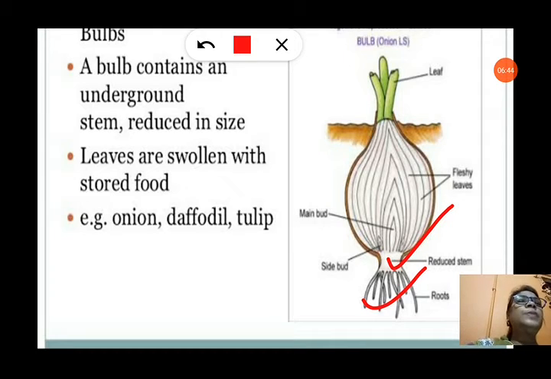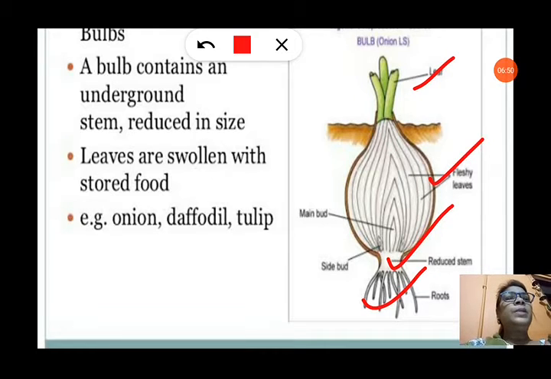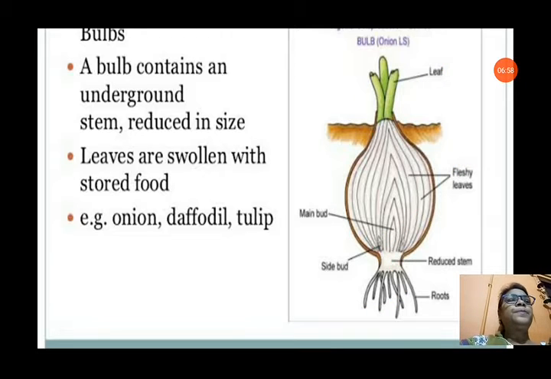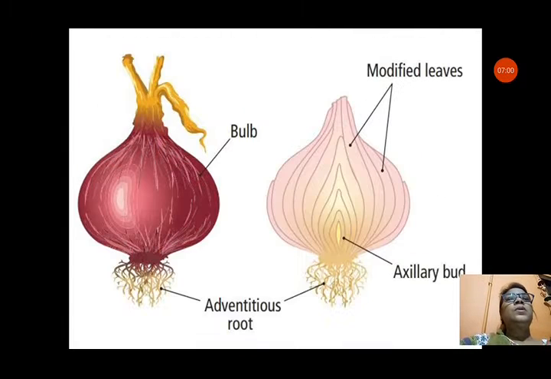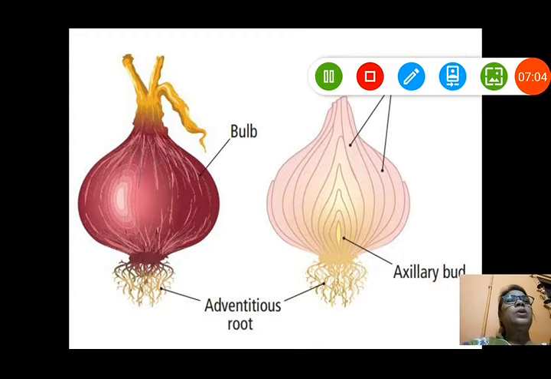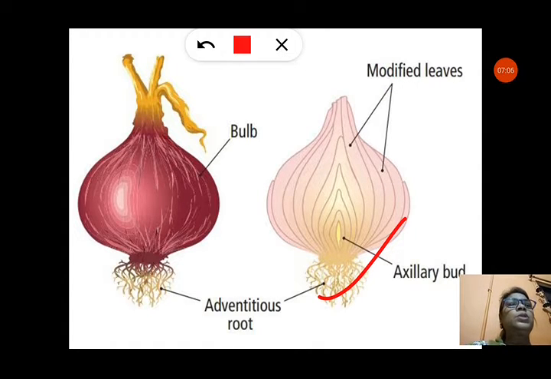Now you can see in this picture, upside of the leaf appears and the fleshy leaves are shown. Main bud is present inside, and from that stem it starts growing and it changes into a new onion plant. You can see in this picture also very nicely how the onion is growing. Downside the roots are growing and upside you can see the new leaves will appear.